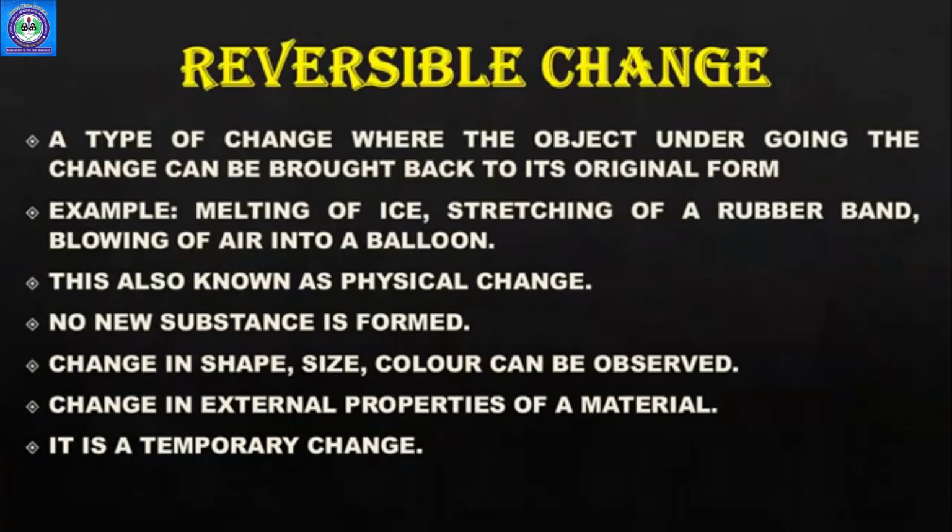Reversible change. A type of change where the object undergoing the change can be brought back to its original form. That means जहां से शुरुआत की है वापस हम उसी फॉर्म में जा सकते हैं. For example, take melting of ice. If you take ice, keep it in the fridge, and then keep it out somewhere hot like in summers, it will again convert into water. जब आपने रखा था फ्रीजर के अंदर तो भी तो वो water ही था ना. Then again it will come into the same form, which is water, liquid.